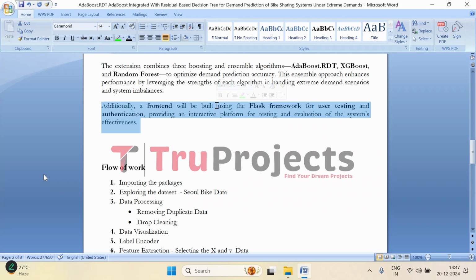On top of that, the extension includes the development of a Flask-based front end. This interactive platform allows users to test the system and provides a way to evaluate how well the demand predictions work in practice. The front end also includes user authentication, ensuring that only authorized users can access and test the system. This makes it not just a theoretical tool, but one that can be actively used and assessed for testing purposes.